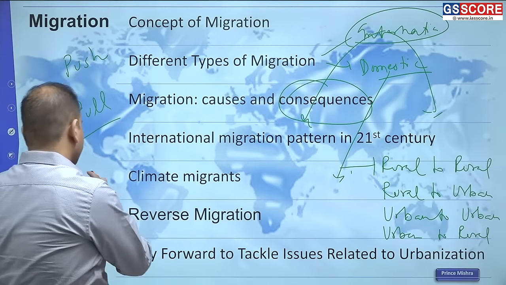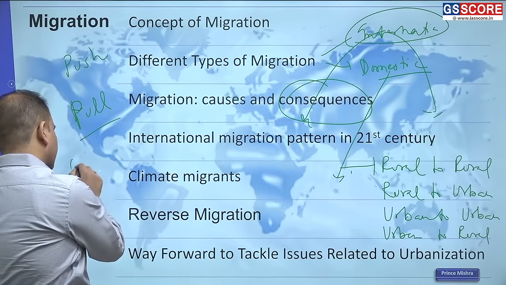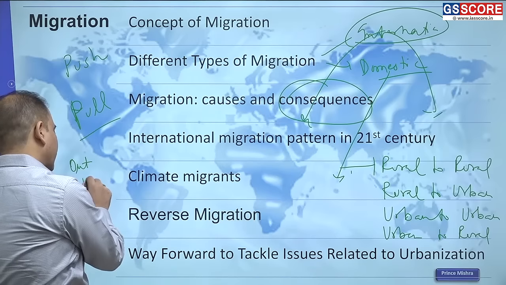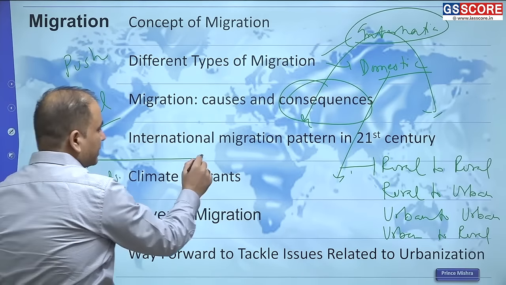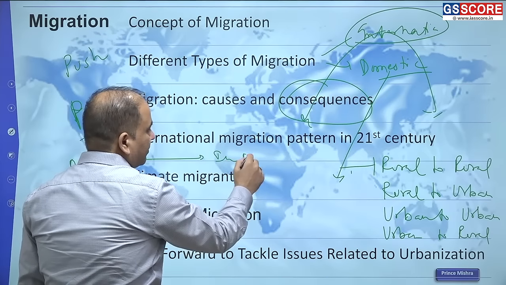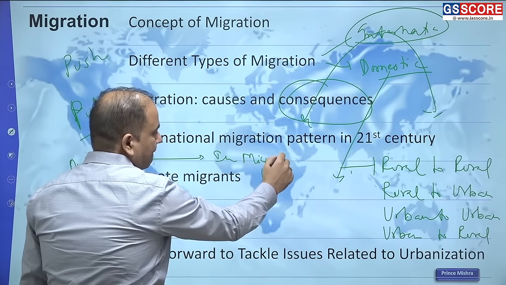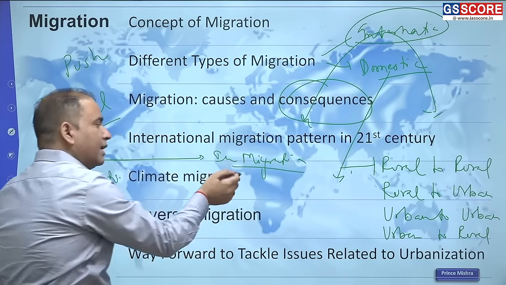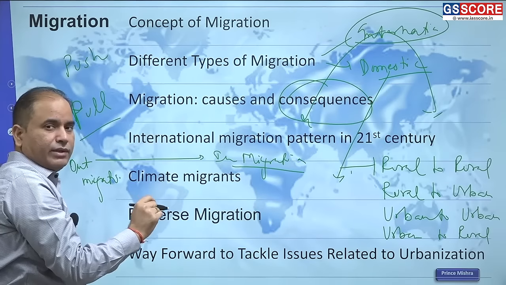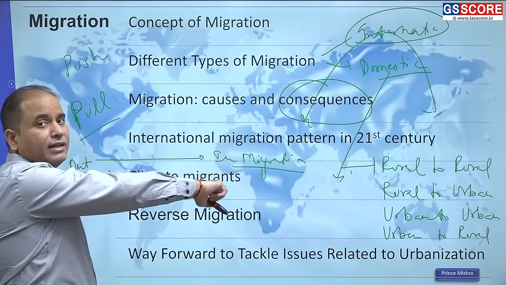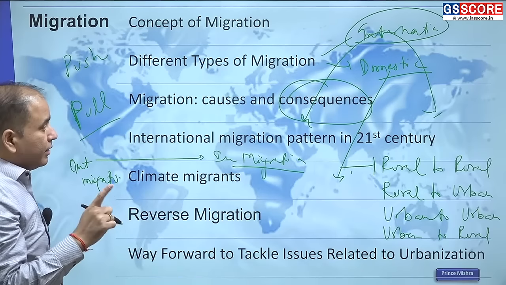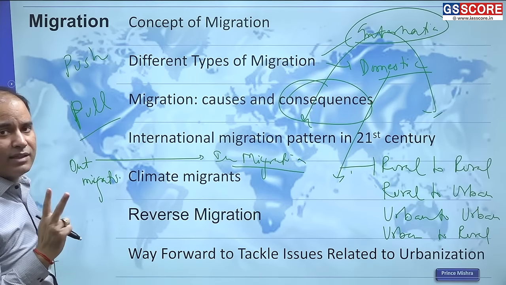So let's suppose there is a place from where we have out migration, and there is a place where there is going to be in migration. In general, when you look at the consequences, you mostly focus on the place of in migration. But you need to study all three.